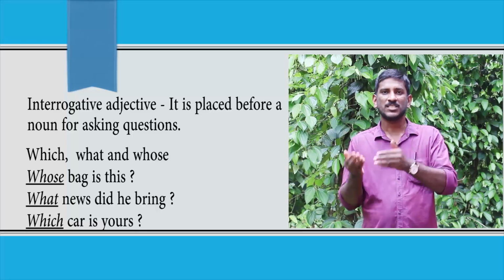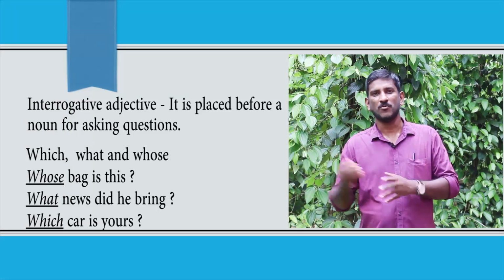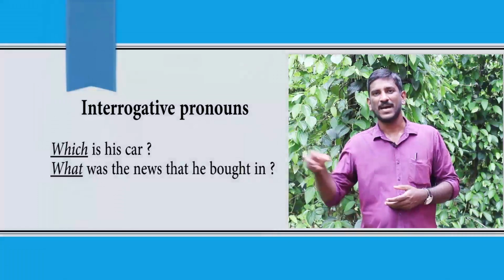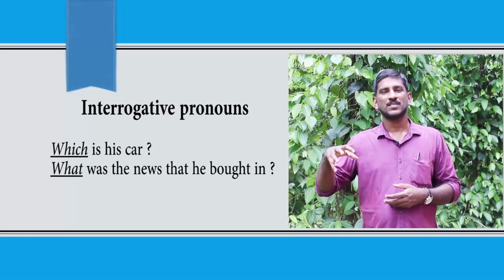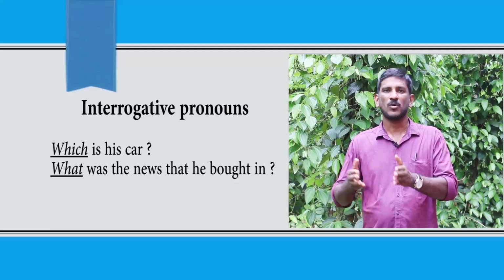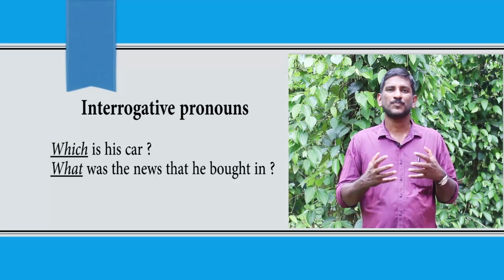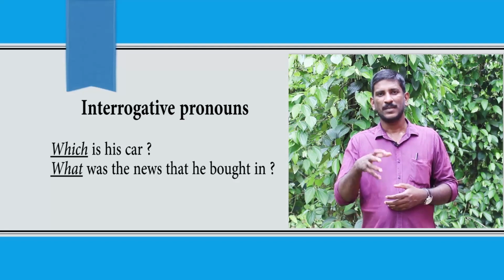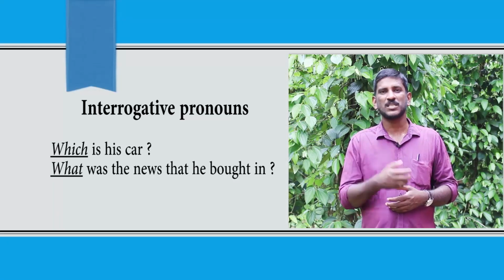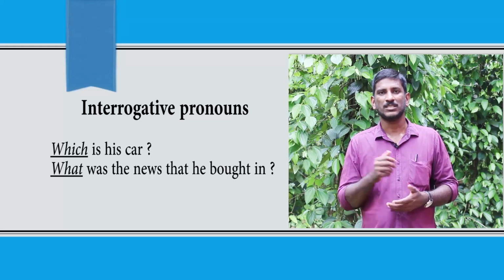They come just before the nouns, whereas there are some interrogative pronouns. Which is his bag? Which is his car? What was the news that he brought in? These are examples of interrogative pronouns. I hope now you can make a fine distinction between interrogative pronouns and interrogative adjectives.